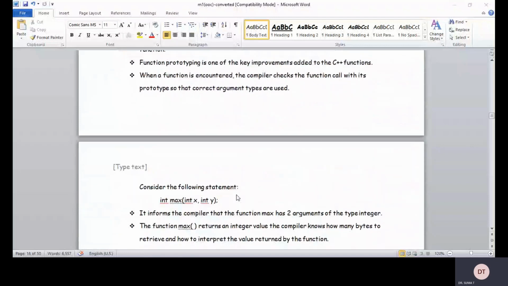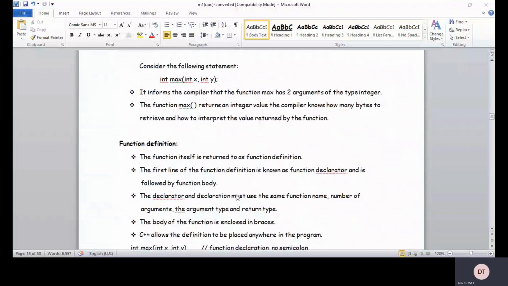So consider the following statement: int max int x comma int y semicolon. It informs the compiler that the function max has two arguments of the type integer. The function max returns an integer value. The compiler knows how many bytes to retrieve and how to interpret the value returned by the function, right? The function itself is referred to as the function definition.